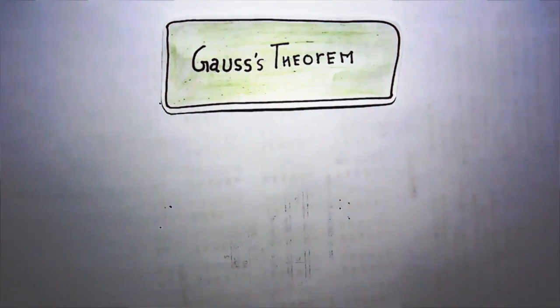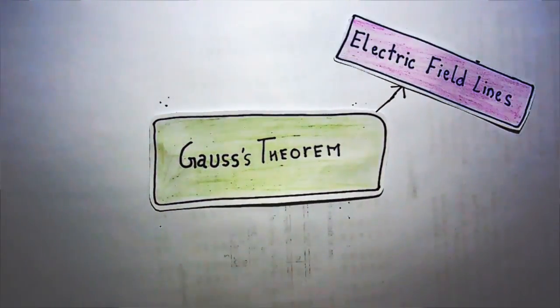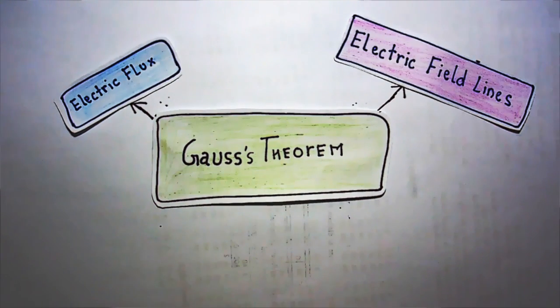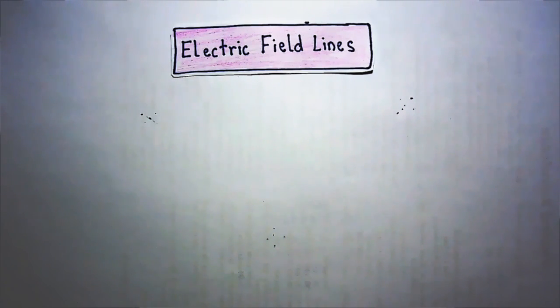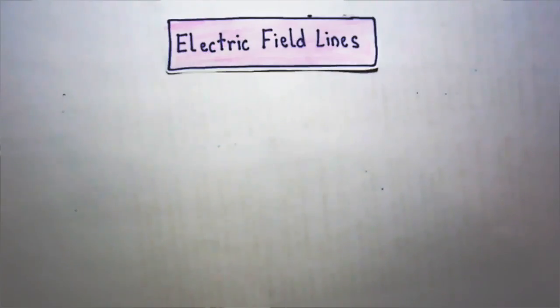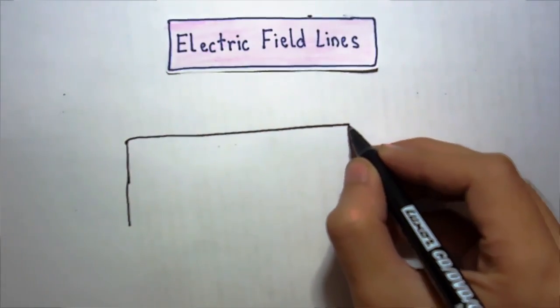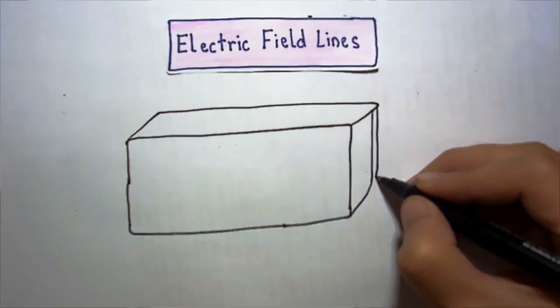To really understand Gauss' law, we have to know certain key concepts: the concept of electric flux, electric field lines, and area vector. Let's start with electric field lines. So what do we actually mean by electric field lines? The concept of electric field lines was introduced as a way to visualize the electric fields.